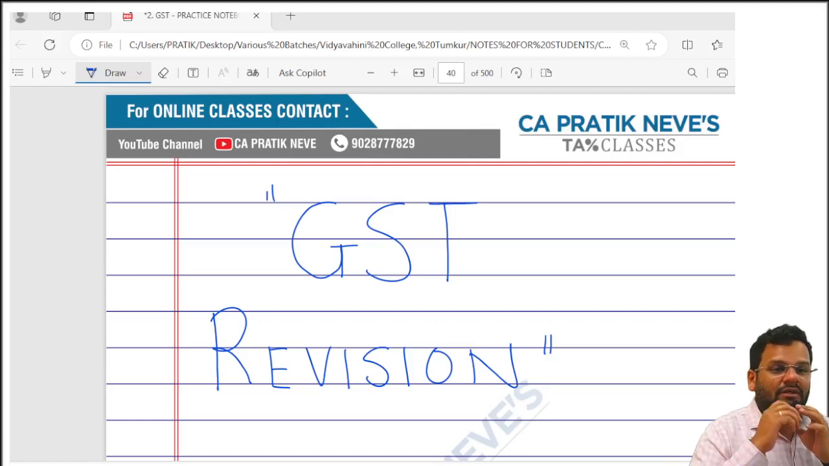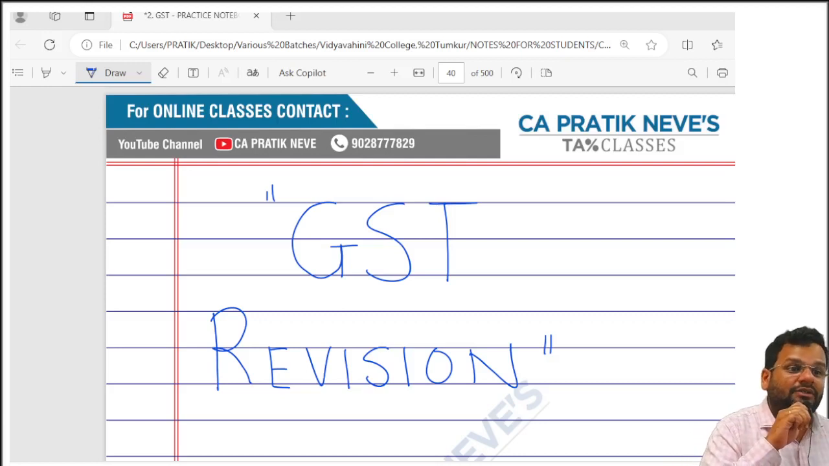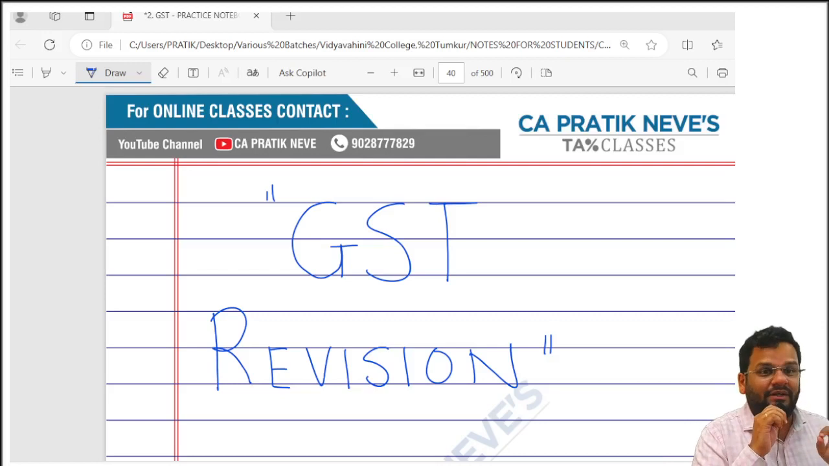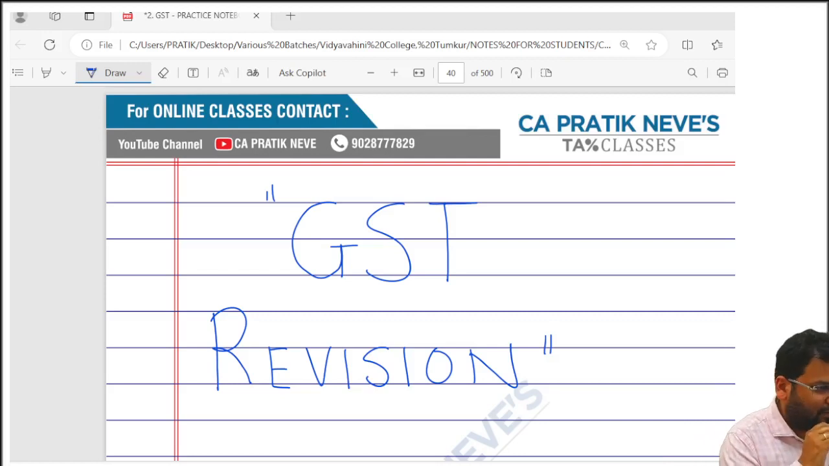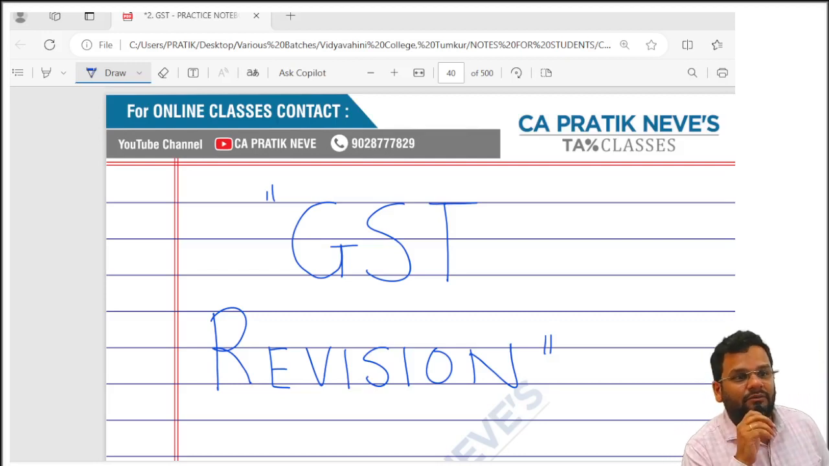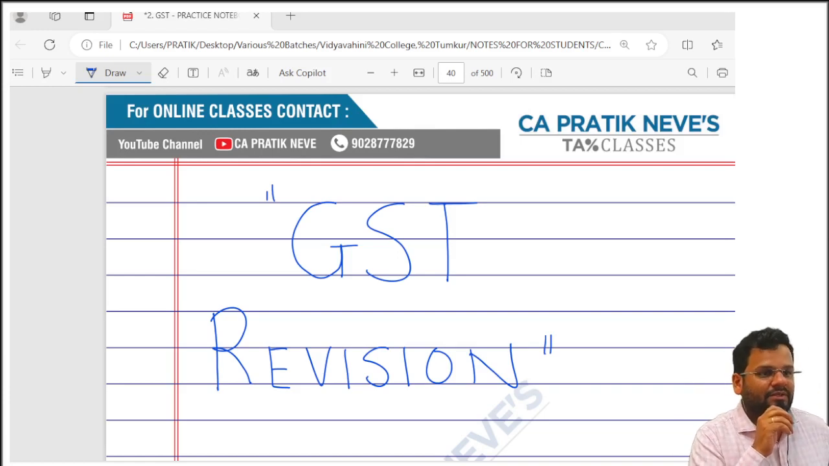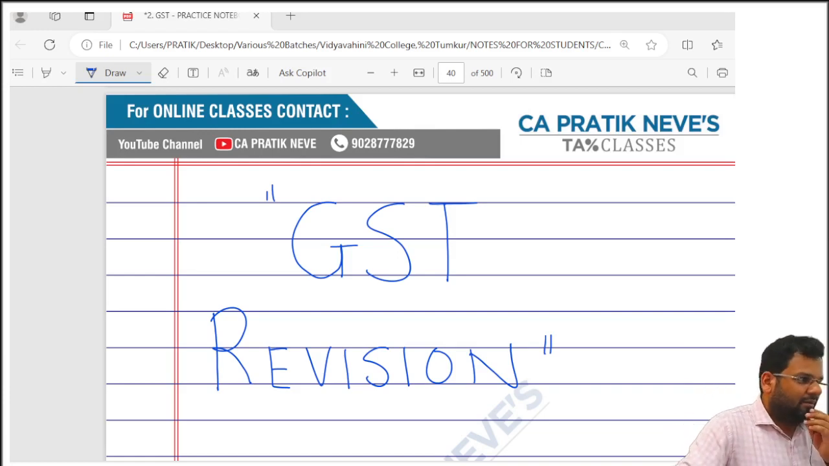So section 9, levy and collection of GST. So basically it is section 9 of CGST Act. Whatever revision we are doing is first of CGST Act. Section 9 of CGST Act, levy and collection. Subsection 1, forward charge mechanism, that is supplier is liable to pay GST.